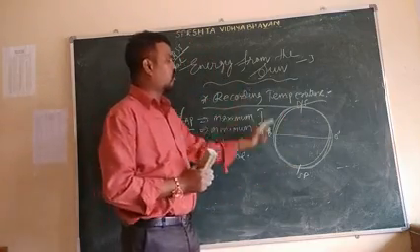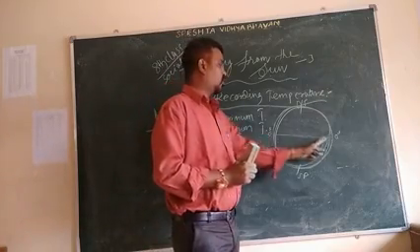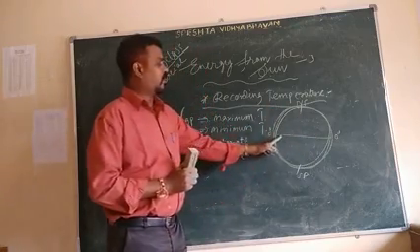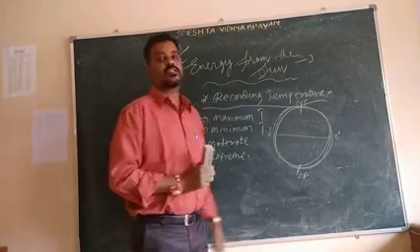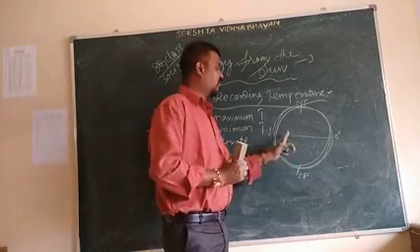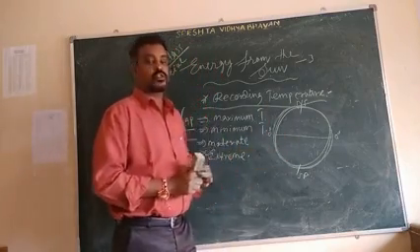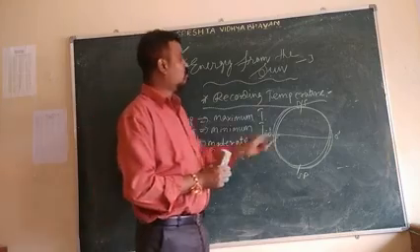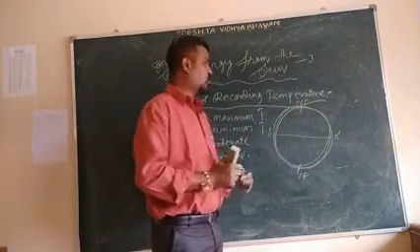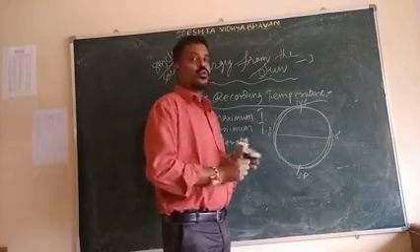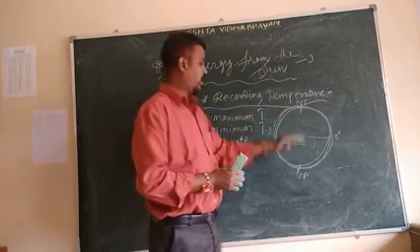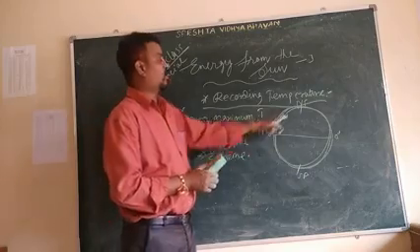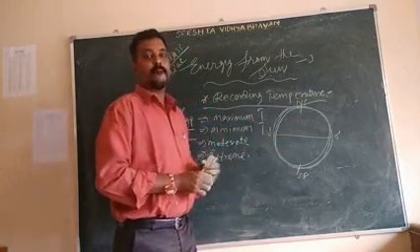When you come to the world map, the 0 degree latitude is called the equator. In the equator, generally the climate is very hot, because the sun's rays are falling directly, at a 90 degree angle. When you move towards the poles, North Pole and South Pole, the climate is very cool, because the sun's rays are falling slantingly, bent. So the temperature will be minus degrees.